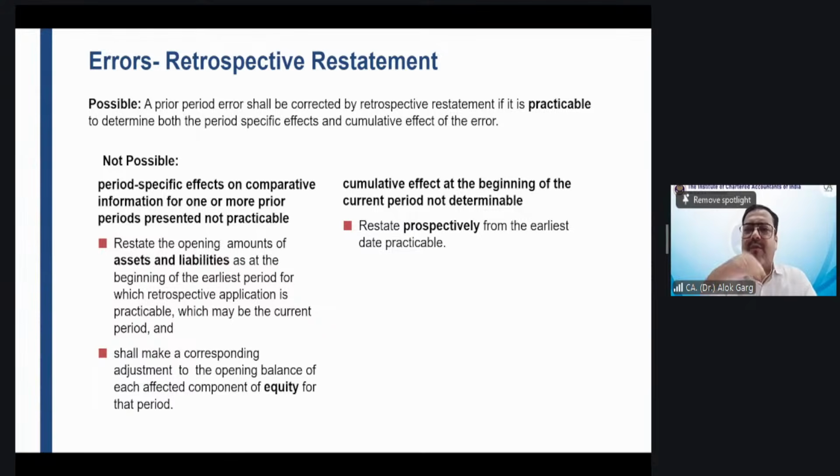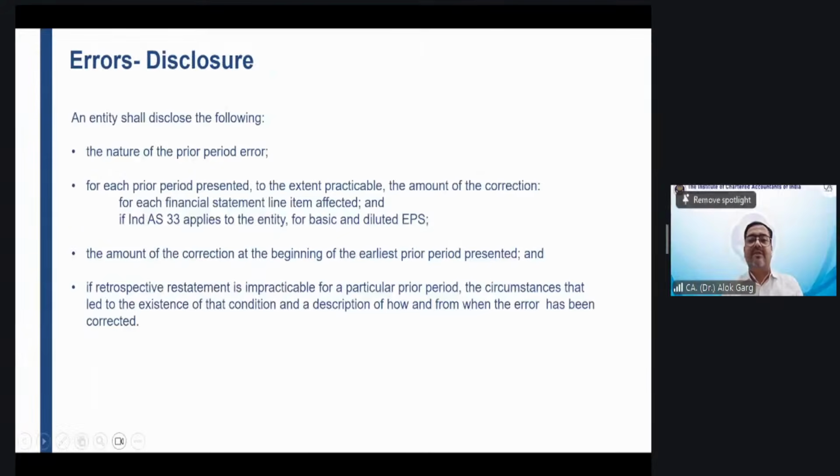Yes, from wherever it is practicable to correct, I will correct from the last 8 years, from the date where the records are available. But of course you need to provide the disclosure. So what are the disclosures for the prior period error? Like nature of change in accounting policy.